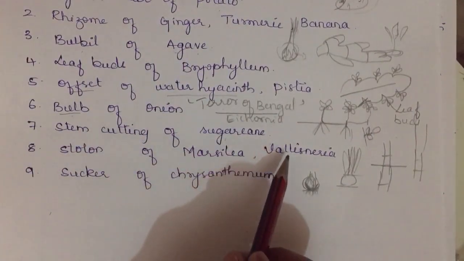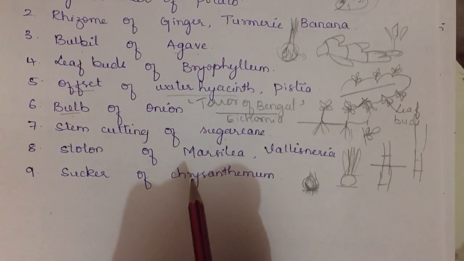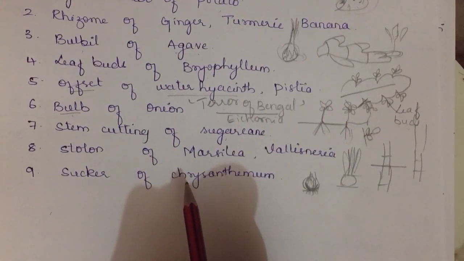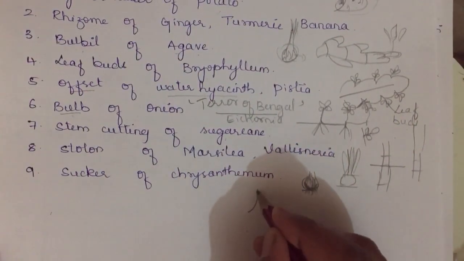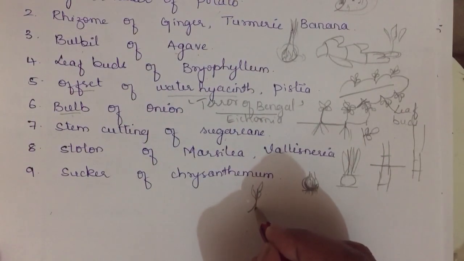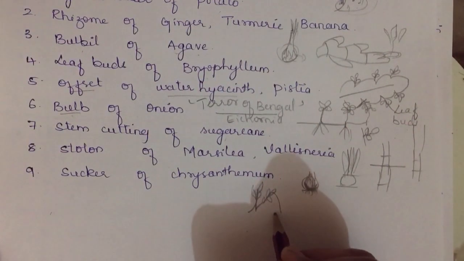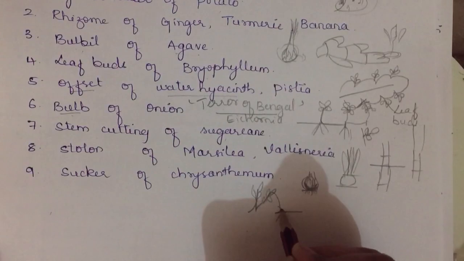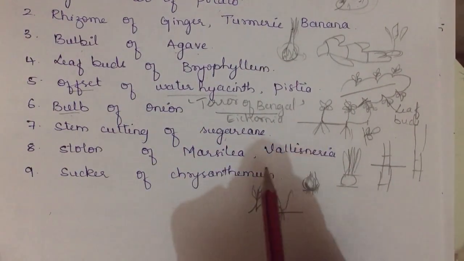Stolon of Marsilea and Vallisneria. Stolon is nothing but something growing from the base of the main axis, and after growing aerially for some distance it arches downward, especially what you find in mint. This is the main plant. From the base of it a new plant will arise, and it grows something like this, and later it will arch down, touch the ground, start to form roots and grow into again a new plant. So this you can find in mint. Marsilea and Vallisneria, you'll find the same.